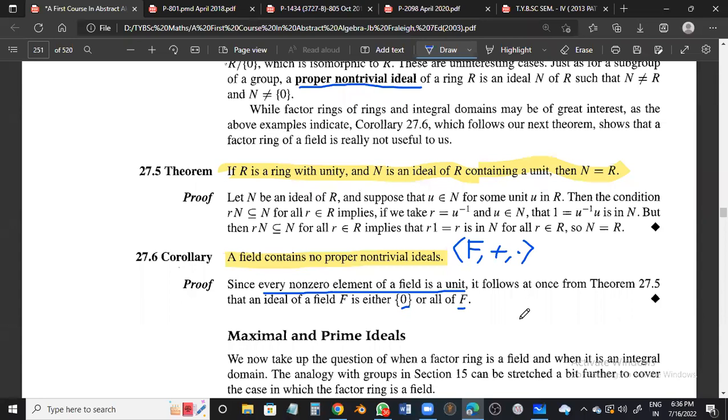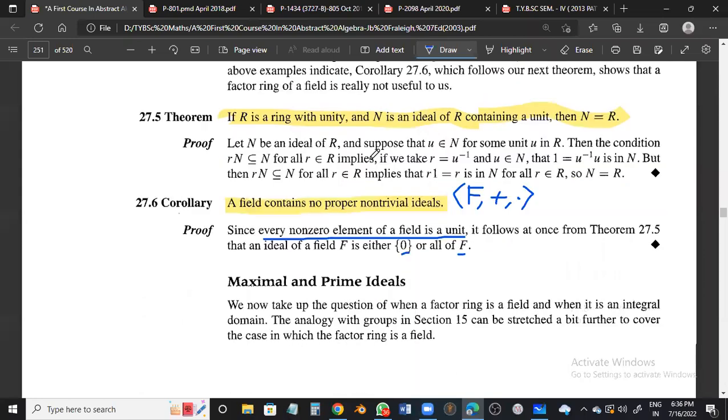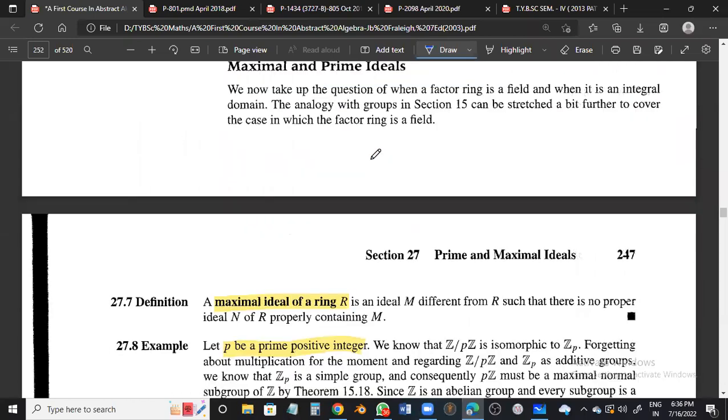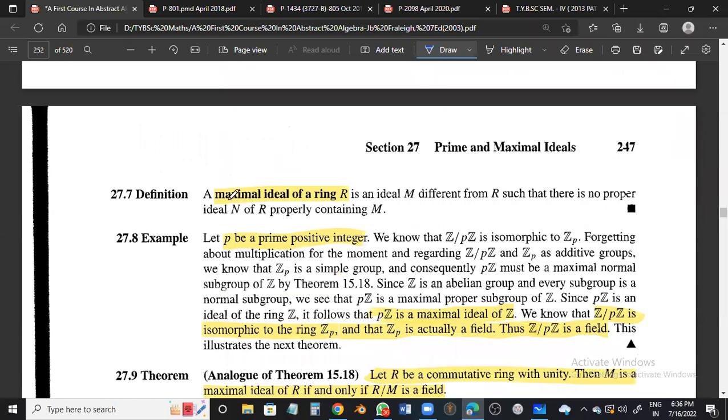Yes, ma'am. Okay. Now let us move to the maximal ideal and then we'll proceed to the prime ideal. The name itself tells you it's a maximal. What do you mean by maximal? The largest of all, meaning there is no bigger ideal than this particular one, then I'll call it maximal. But of course, the ring R itself is an ideal.